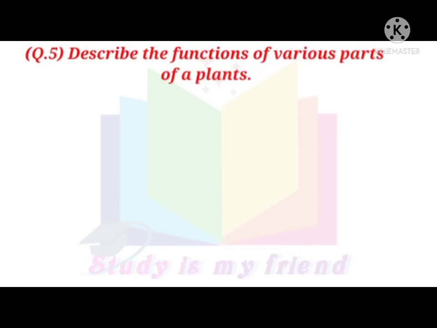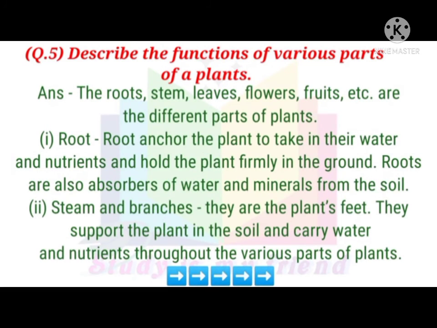Question 5. Describe the functions of various parts of a plant. Answer. The roots, stem, leaves, flowers, fruits, etc. are the different parts of plants. 1. Roots. Roots anchor the plant, take in water and nutrients and hold the plant firmly in the ground. Roots are also absorbers of water and minerals from the soil.